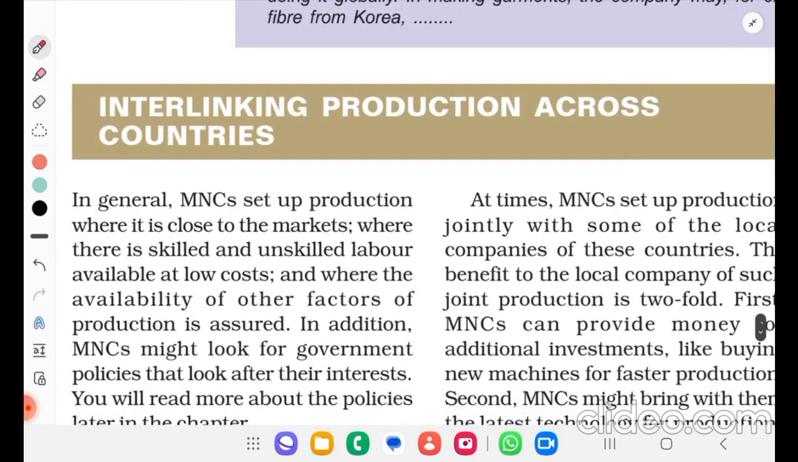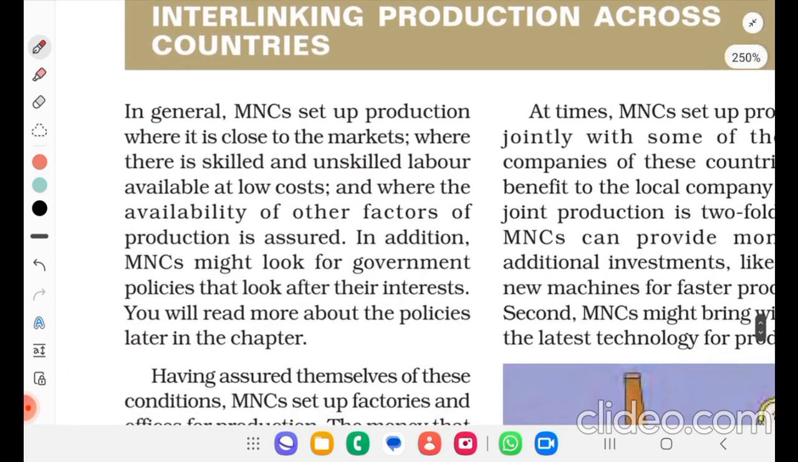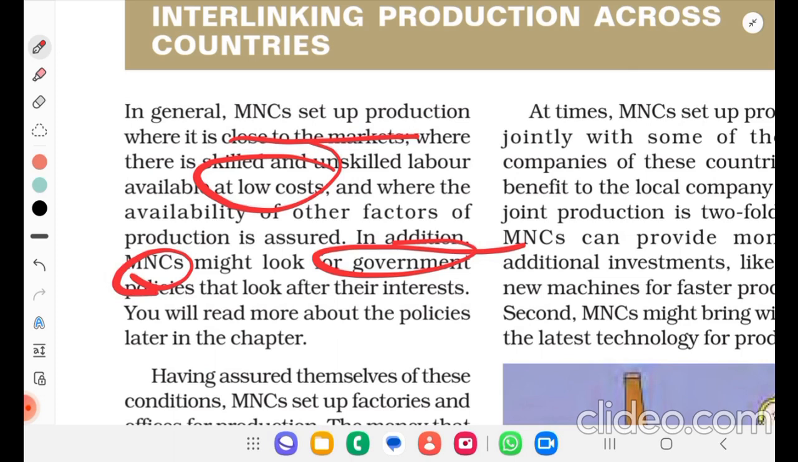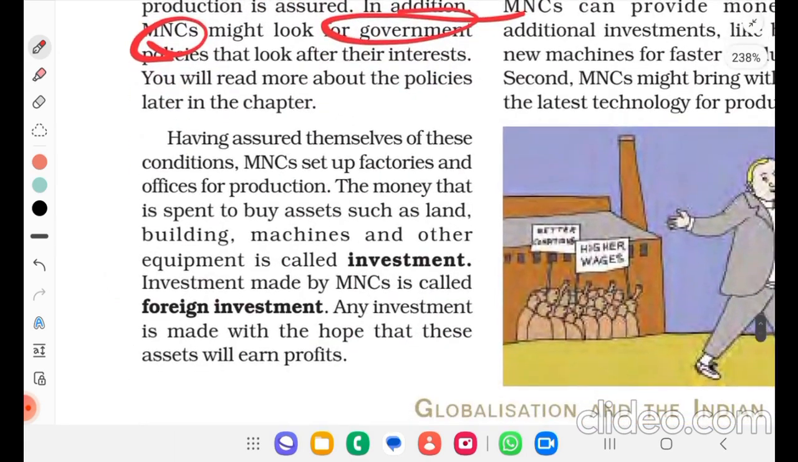Interlinking production across countries. In general, MNCs set up production where it is close to the markets, where skilled and unskilled labor is available at low cost, and where the availability of other factors of production is assured. In addition, MNCs might look for government policies that look after their interest. You will read more about the policies later in the chapter. Having assured themselves of these conditions, MNCs set up factories and offices for production.